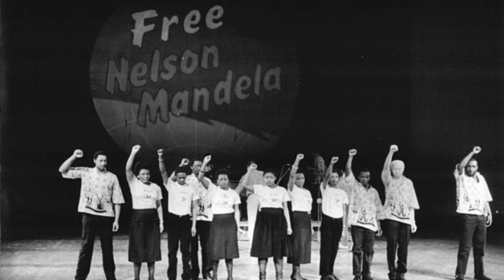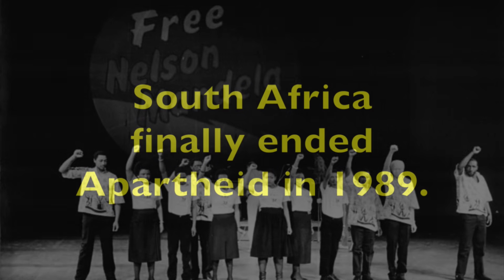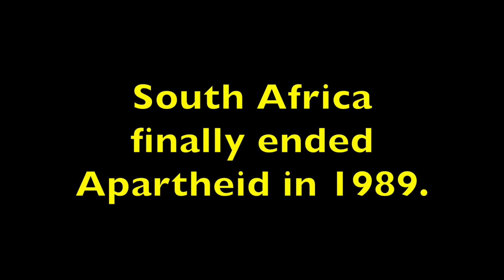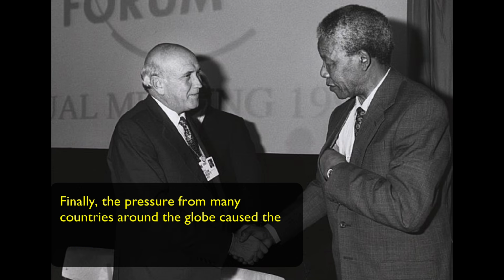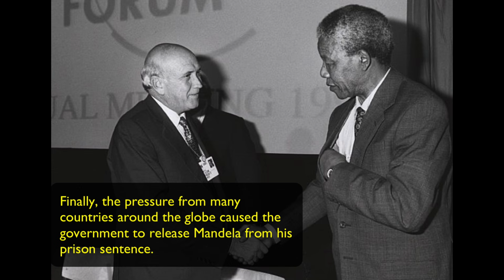For decades, countries throughout the world had put pressure on South Africa to end apartheid. They finally changed for the better and ended apartheid in 1989. Then Mandela became sick in 1990. He was sent to a hospital to be treated. Finally, the pressure from many countries around the globe caused the government to release Mandela from his prison sentence.